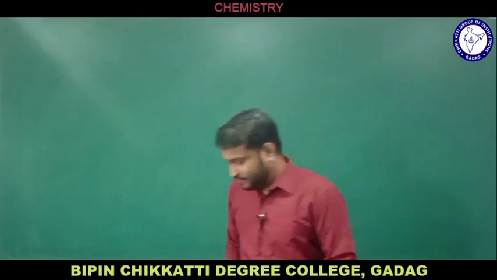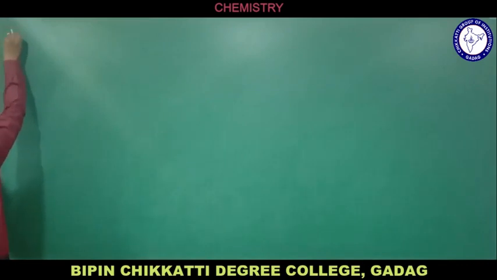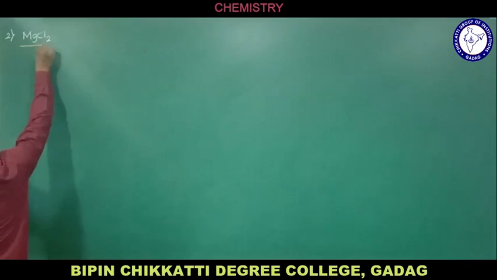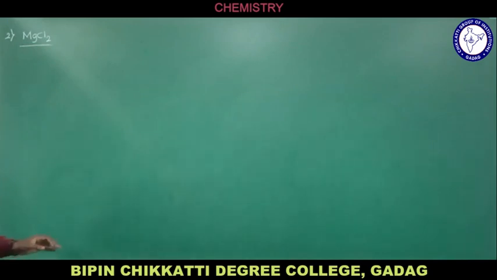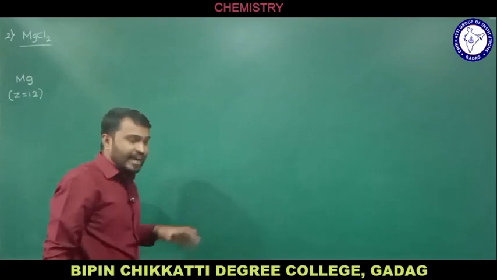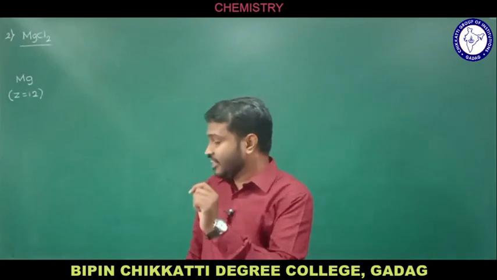One more example we'll see. The one more example I am going to consider for the formation of an ionic bond is MgCl2, magnesium chloride. We'll see how magnesium chloride is actually formed and the reason why it belongs to ionic compounds. So I am going to consider magnesium, and I hope you remember the atomic number of magnesium is 12. Magnesium belongs to the second group after sodium.